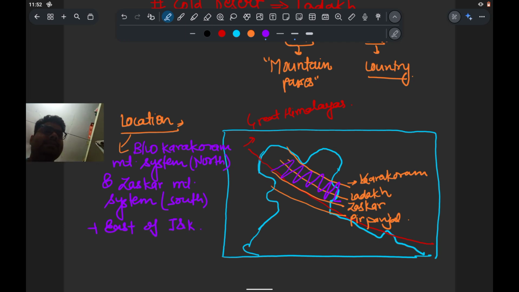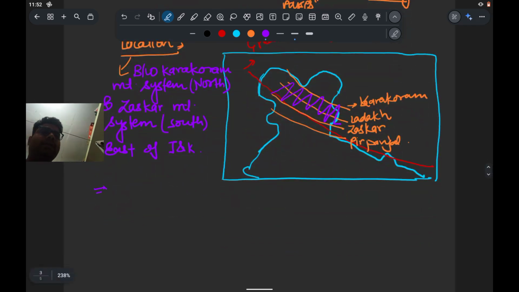So we have seen here, and from here the river.